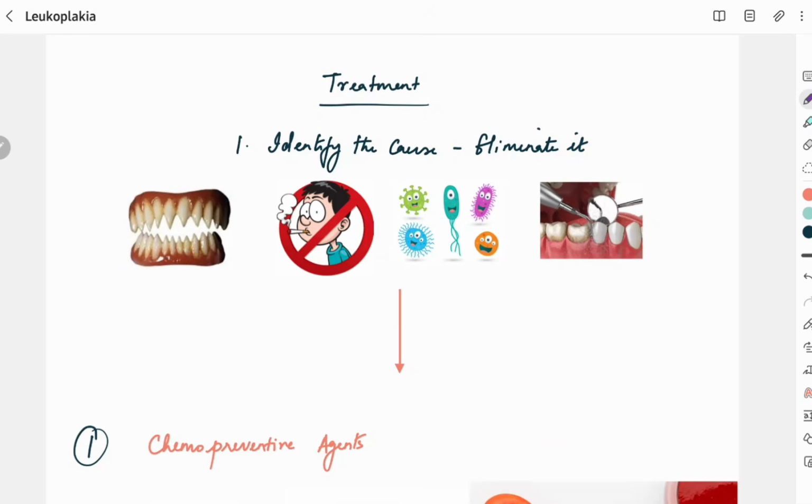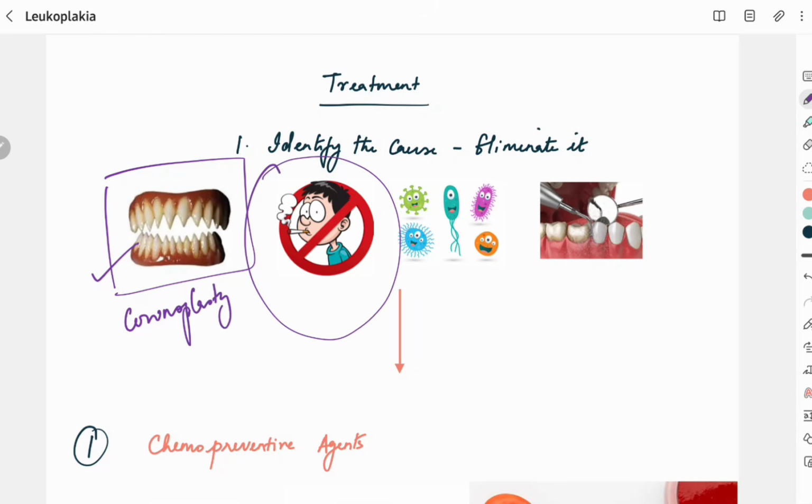Coming to the management aspect of leukoplakia, like any other disease, identifying the cause and eliminating it will be the preliminary management part in leukoplakia. So first we have to identify if there is any sharp tooth that is creating this type of white lesion. The sharp teeth can result in hyperkeratosis, that is called frictional or traumatic keratosis. So if any sharp teeth are present, then we have to go for coronoplasty. Then the patient's smoking history should be assessed, and the patient should be advised tobacco cessation counseling.